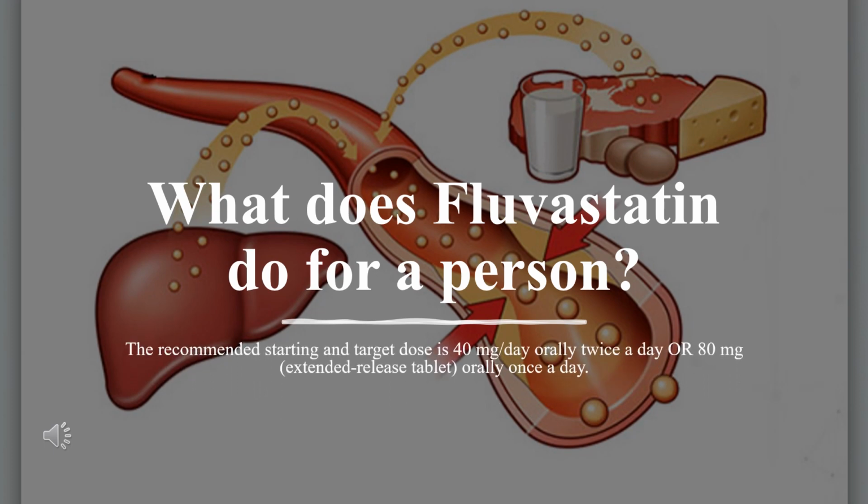What does Fluvastatin do for a person? For adult patients requiring a low-density lipoprotein cholesterol, LDL-C, reduction of 25% or greater, the recommended starting and target dose is 40 mg per day orally twice a day or 80 mg, extended-release tablet, orally once a day. For patients requiring an LDL-C reduction of less than 25%, 20 mg orally once a day. The maintenance dose of Fluvastatin remains from 20 to 80 mg orally a day.